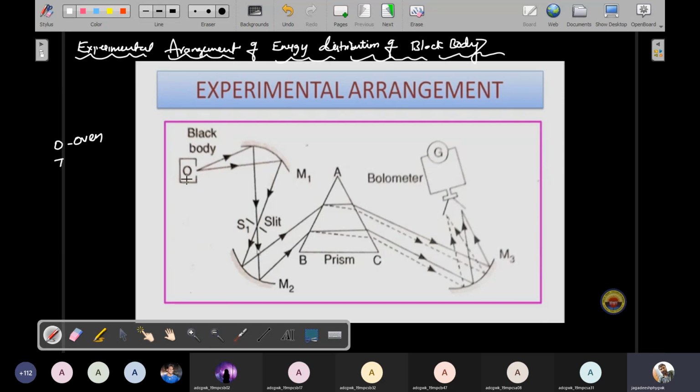See, that energy distribution is directly focused by a concave mirror. That is called the M1 mirror. I am using two mirrors here, M1 and M2. Those mirrors are concave mirrors. See the position of the concave mirrors: the M1 mirror is at the top, and M2 is at the bottom.